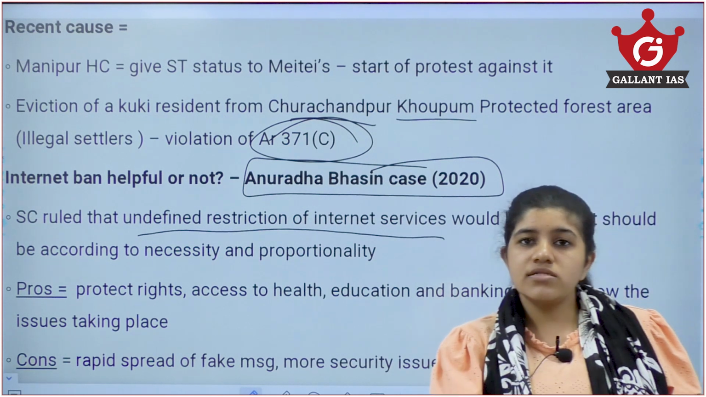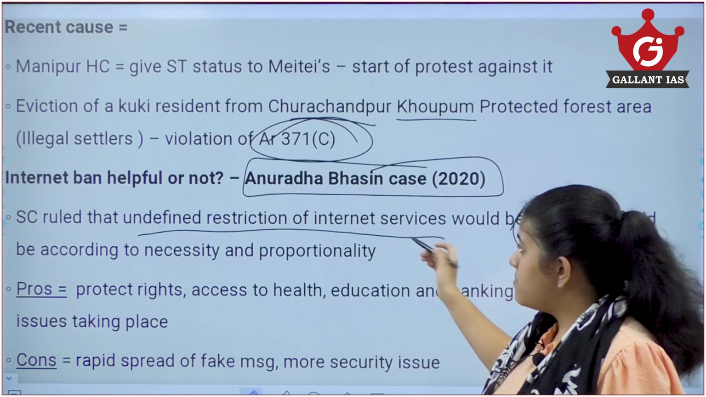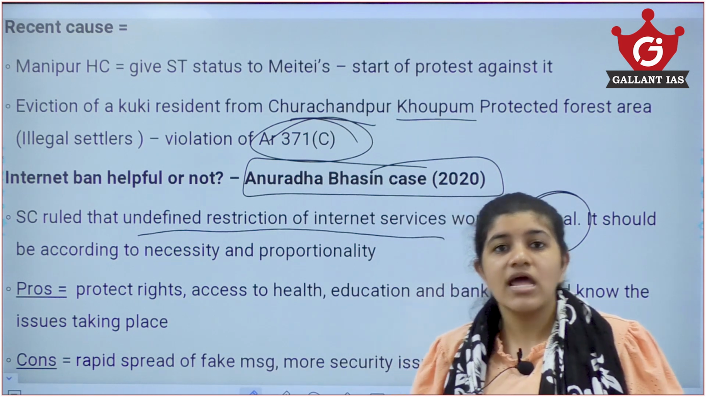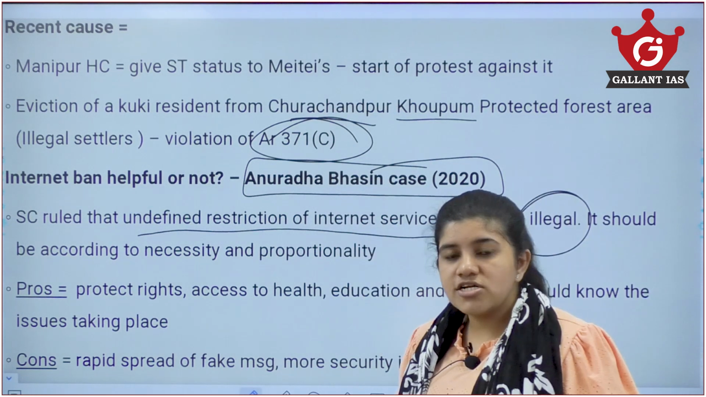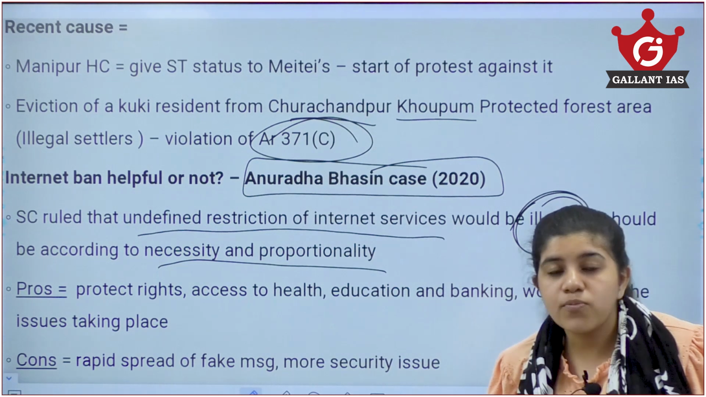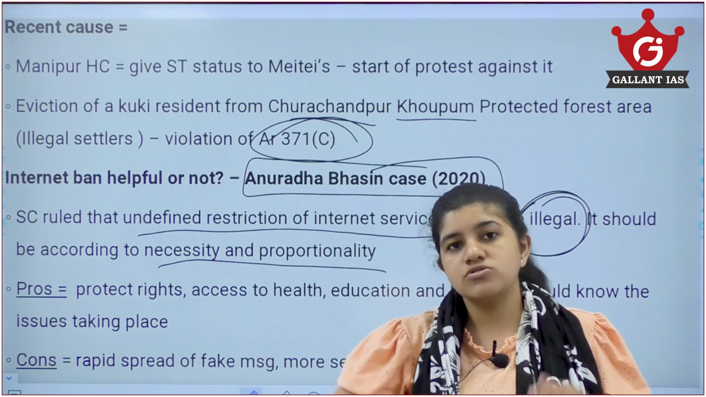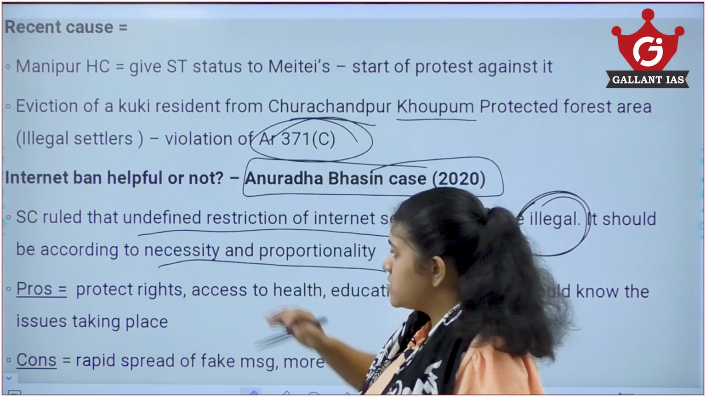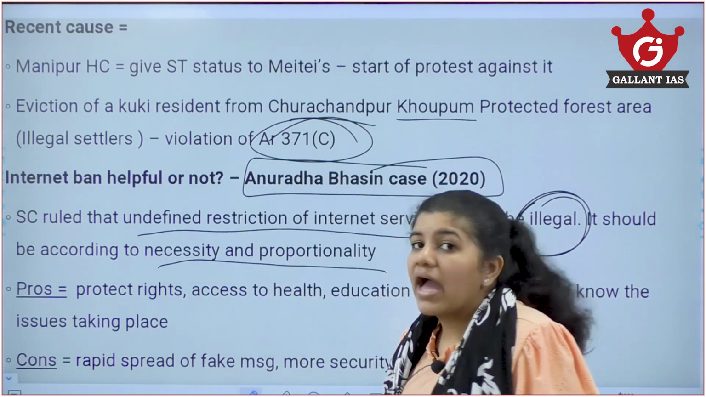Now, between 2019 and 2022, there were more than 9 states where internet bans were enforced, mainly over small issues, in regions like Kashmir, Maharashtra, Punjab, and so on. So, the Supreme Court stated that an undefined restriction of internet would be illegal. It should be according to the necessity and proportionality of the issues that are happening there. If it's a minor issue, there would be no need for an internet ban. With a series of cases, or with increasing intensity, they can ban accordingly.